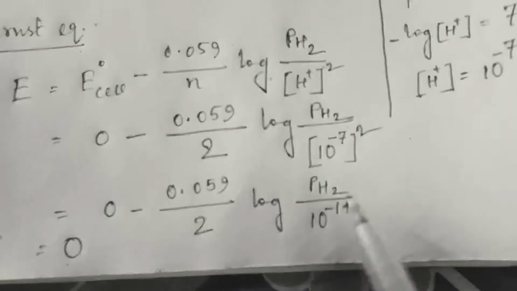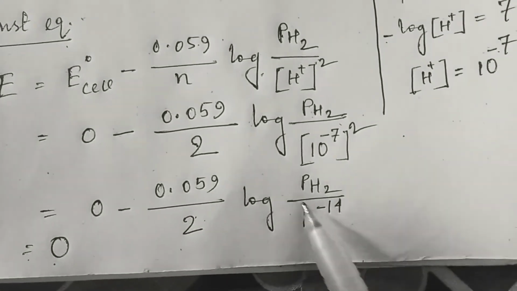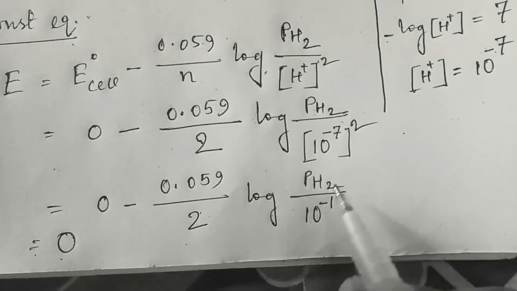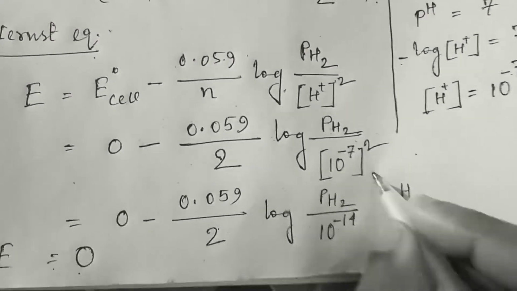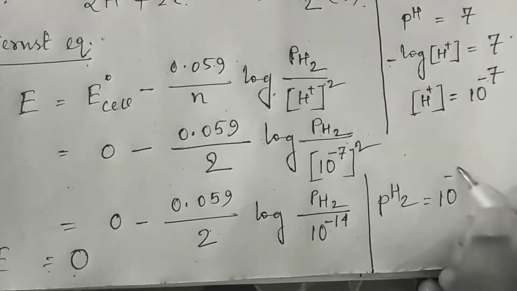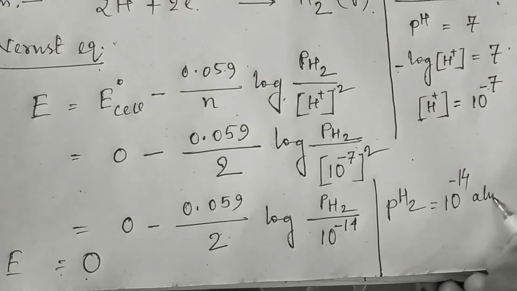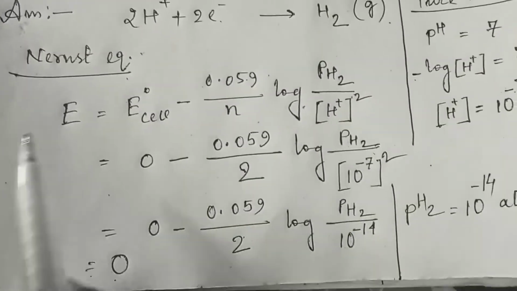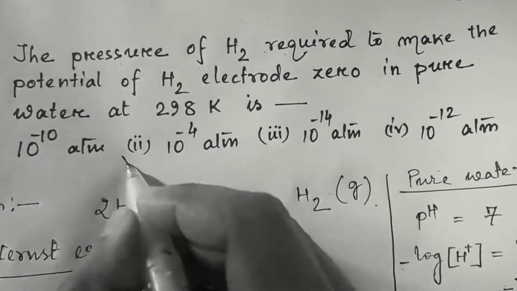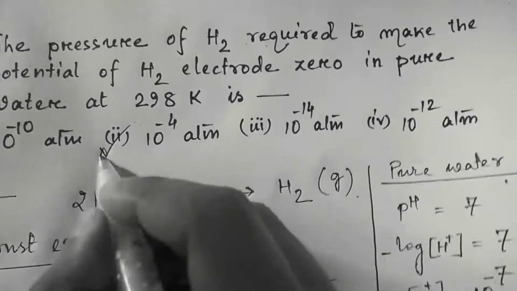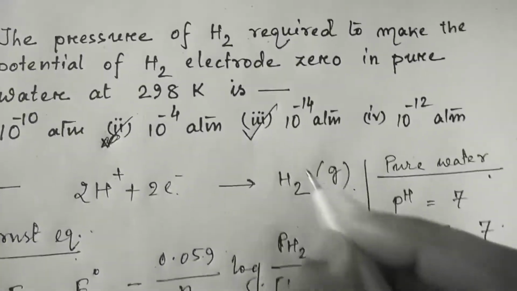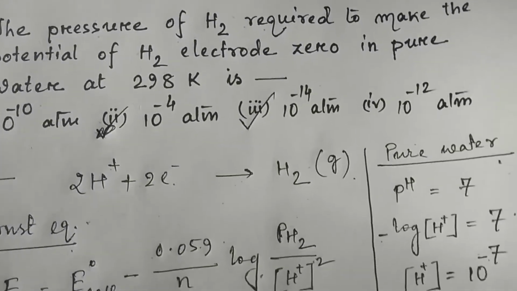So here we can easily assume that the pressure of hydrogen must be 10 to the power minus 14 atmosphere. Only then the E value will be 0. So the right option is option 3, 10 to the power minus 14 atmosphere.